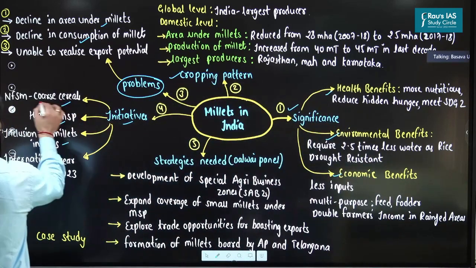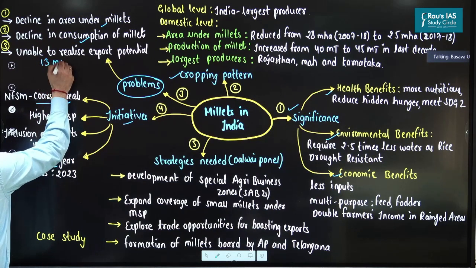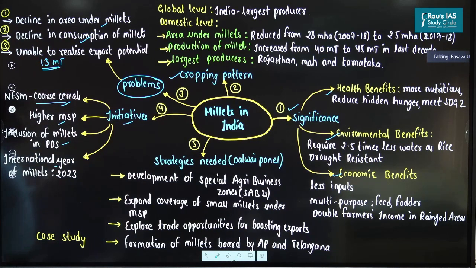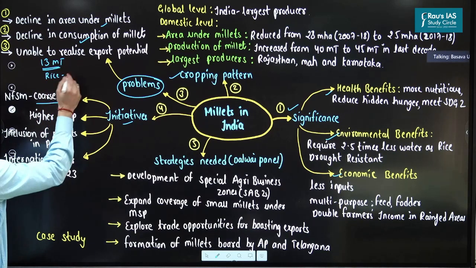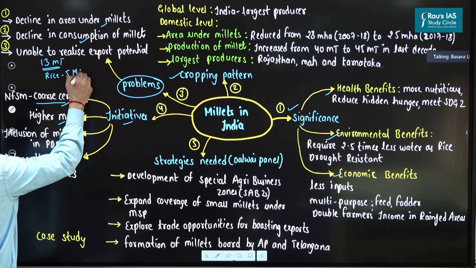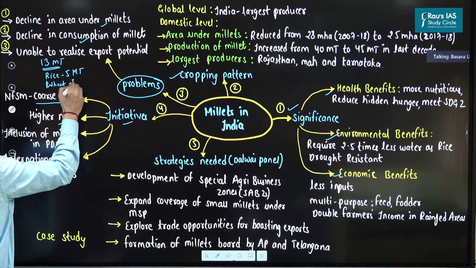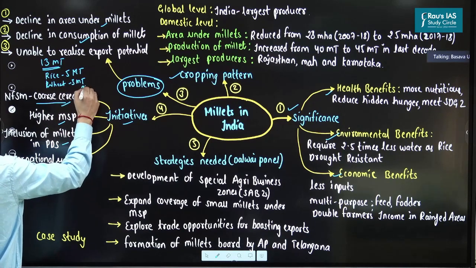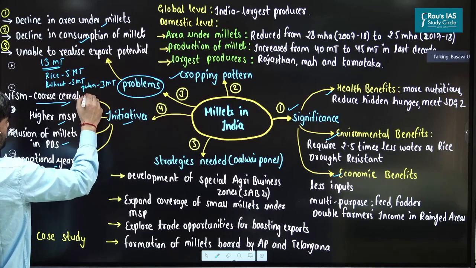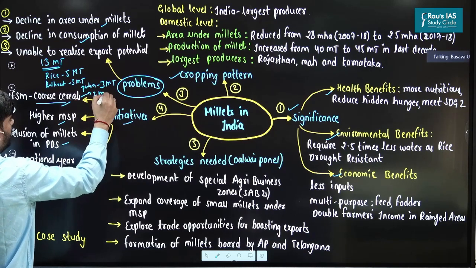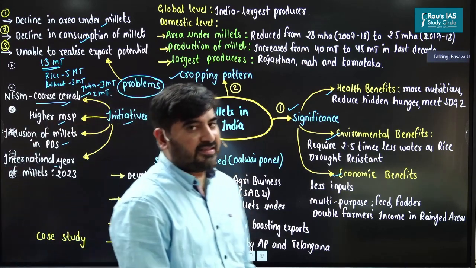Under National Food Security Mission, we are trying to increase the production of food grains by 13 million tons overall, under which production of rice has to increase by 5 million tons, production of wheat by 3 million tons, pulses by 3 million tons, and coarse cereals by 2 million tons. So these are the targets. This was asked in one of the previous year prelims paper.